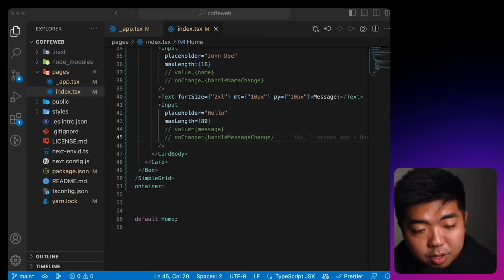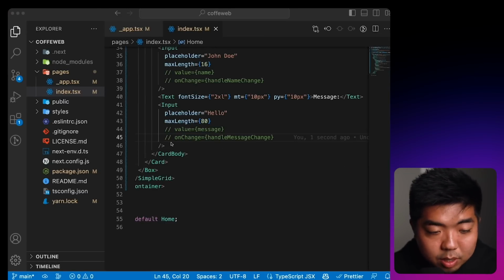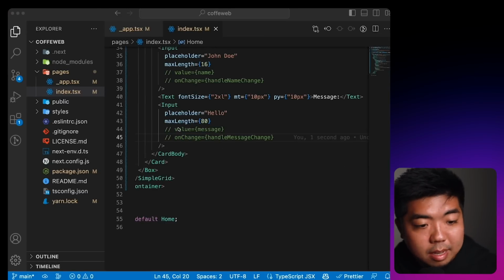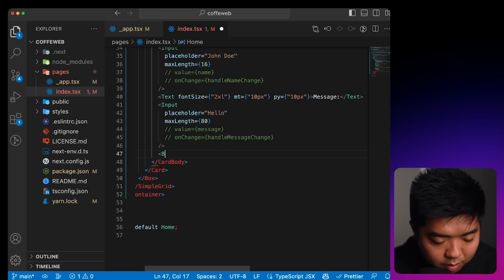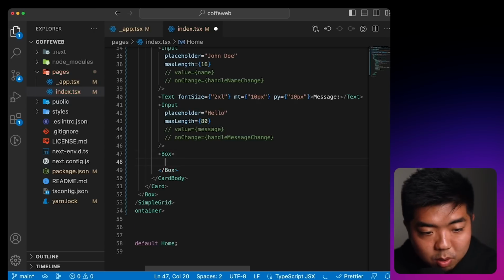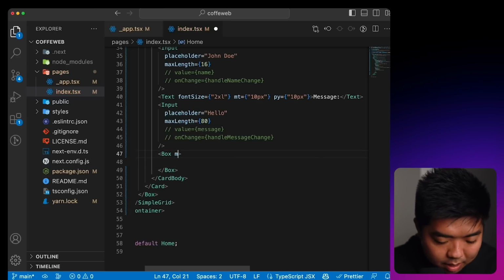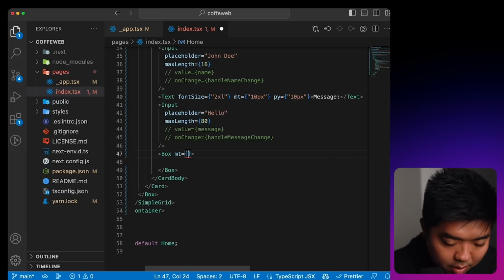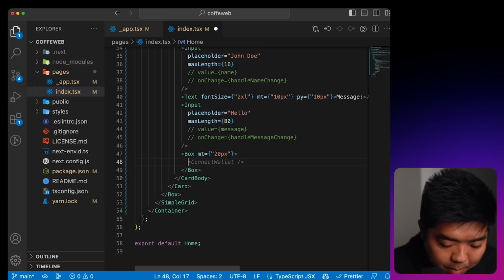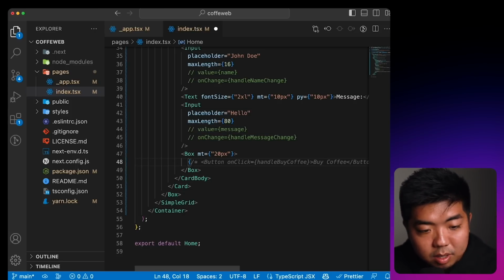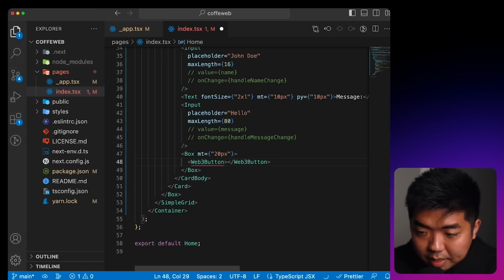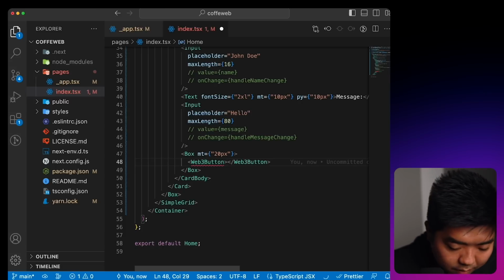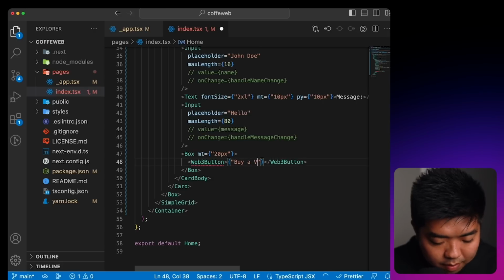Next thing we need to do is create a button that is going to allow us to submit the buy a coffee. We're going to add that right under our inputs. So I'm going to first create a box here that is going to hold our button. We're going to give that box a little margin on the top of 20 pixels. And in that box, I'm going to add a Web3 button, and we're just going to have it say Buy a coffee, and then 0.01 ETH.